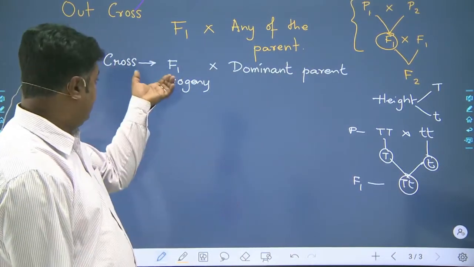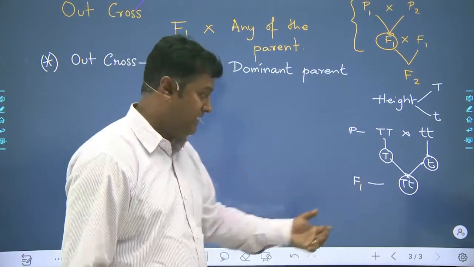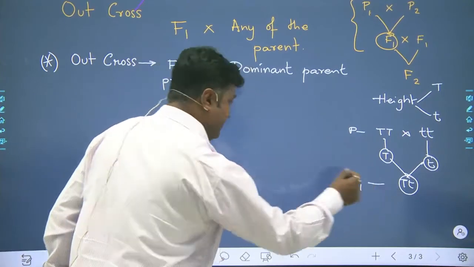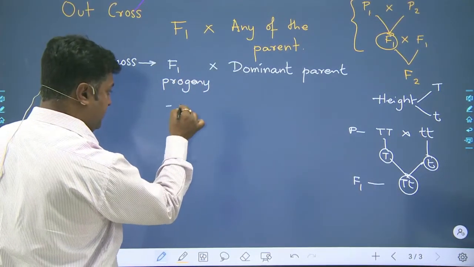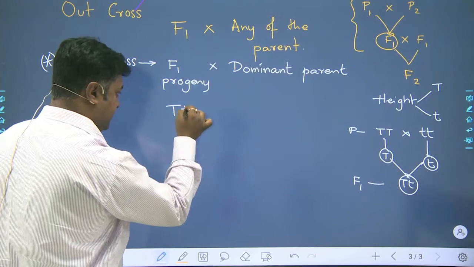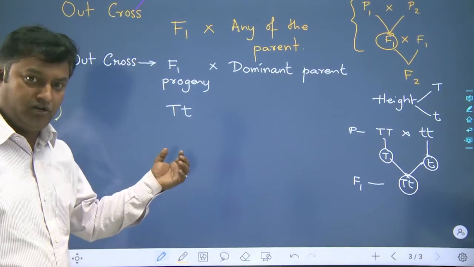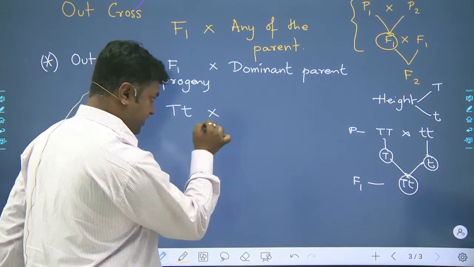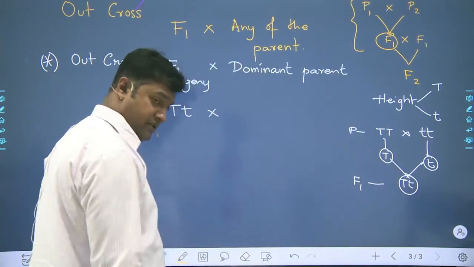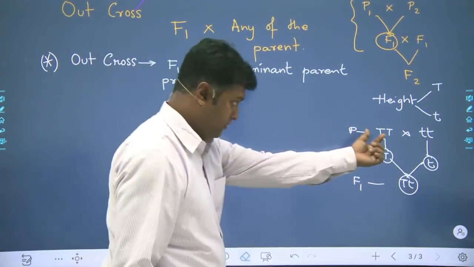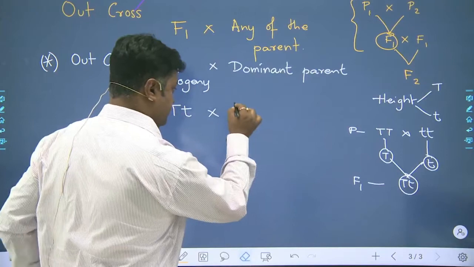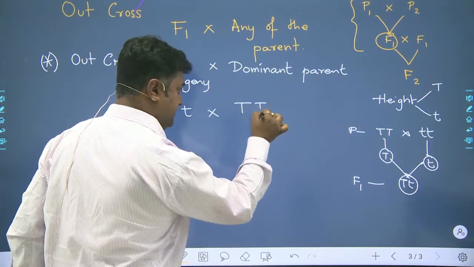Clear? So in the outcross we will be taking the F1 progeny. So what will be the F1 progeny? It will be hybrid or heterozygous tall, and we will be crossing it with the dominant of the two parents. So the dominating parent will be this one. So this will be having capital T, capital T.